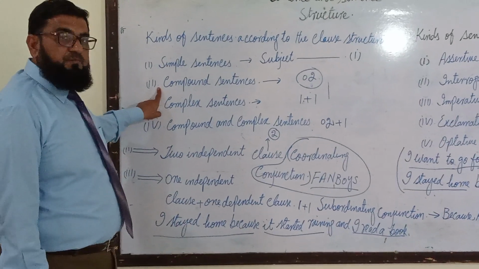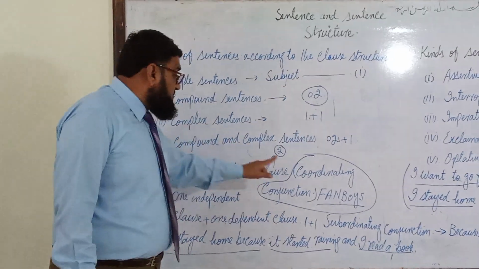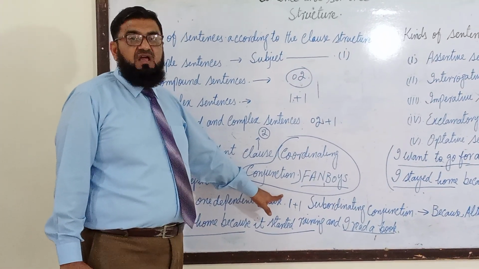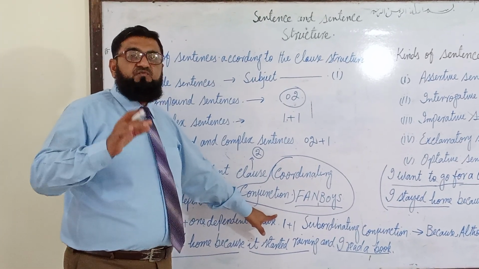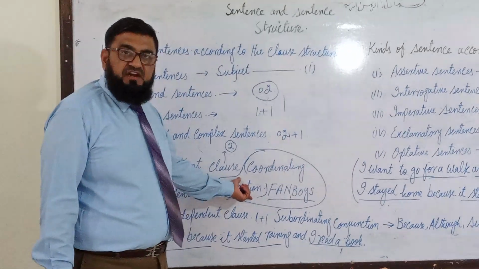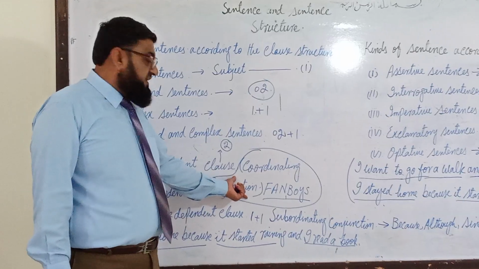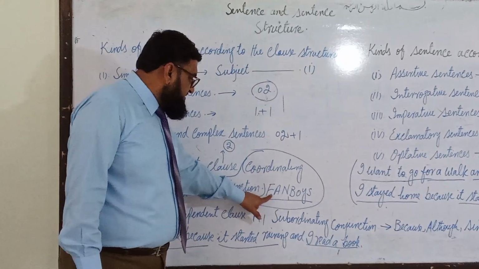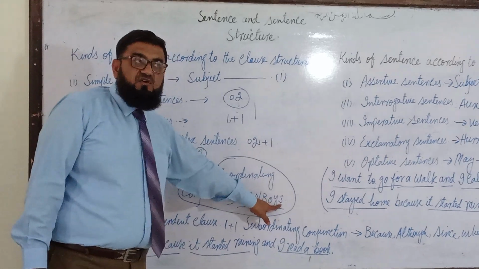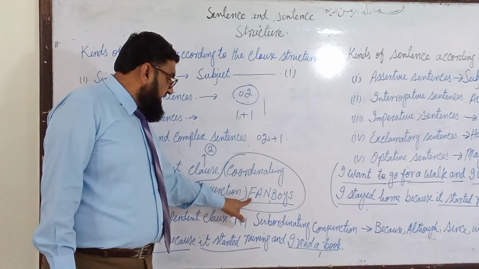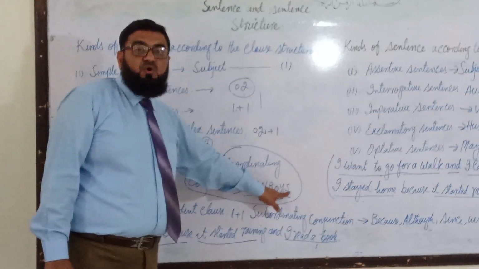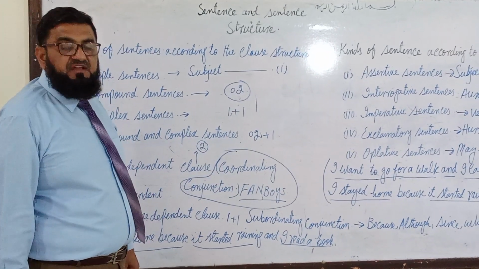It will be a compound sentence when there is a coordinating conjunction between the two independent clauses. Again and again I am repeating this so that it stays in your mind: there will be a coordinating conjunction. So what are coordinating conjunctions? Coordinating conjunctions are called FANBOYS: for, and, nor, but, or, yet, so. These are called coordinating conjunctions.